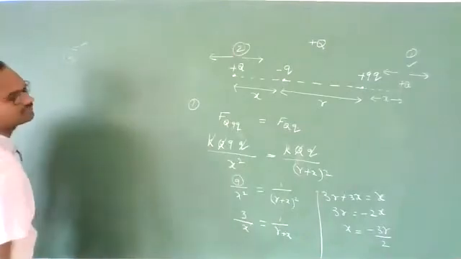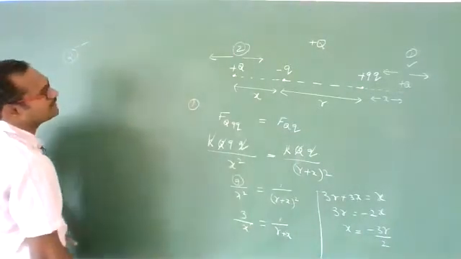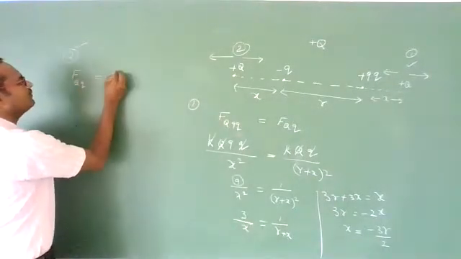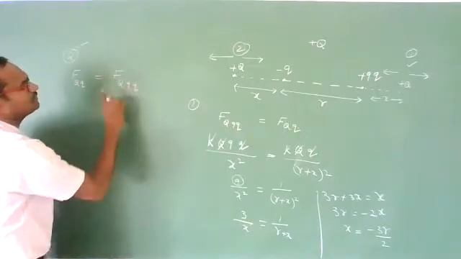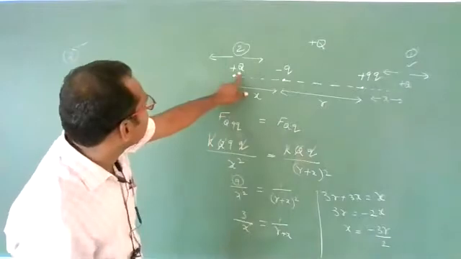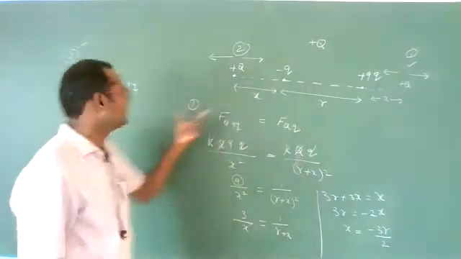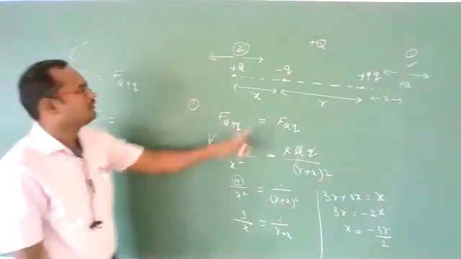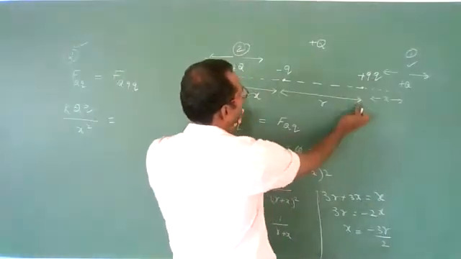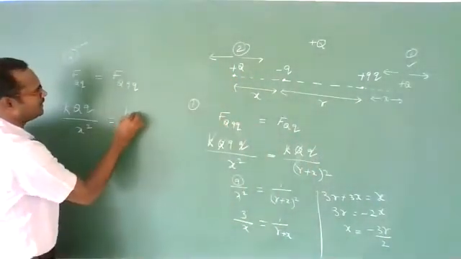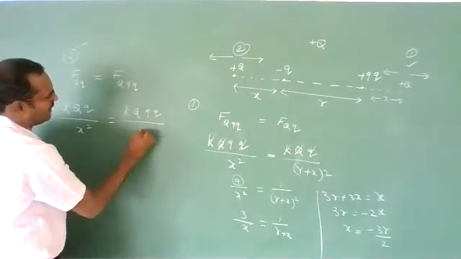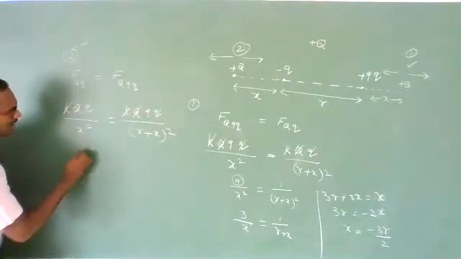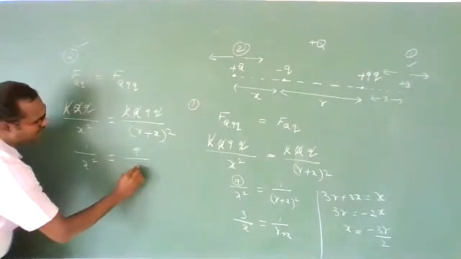Let us check for location 2. What should happen? Force on capital Q due to small q should be equal to force on capital Q due to 9q. They should be equal. Force on capital Q due to small q, distance x: K q by x square should be equal to force on capital Q due to 9q, distance R plus x: K q 9q divided by R plus x whole square. K q cancel. We get 1 by x square is equal to 9 by R plus x whole square.